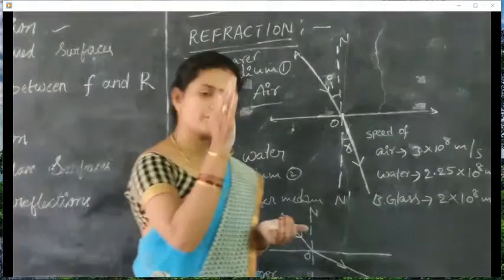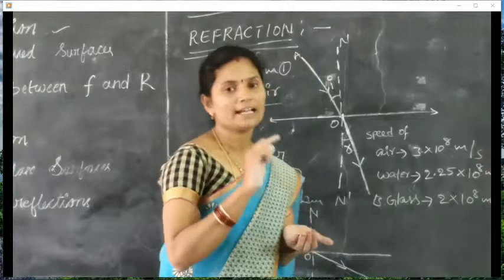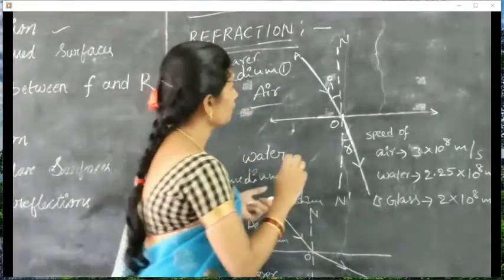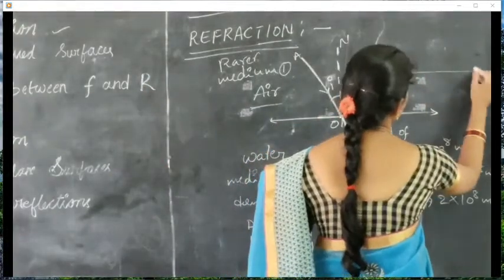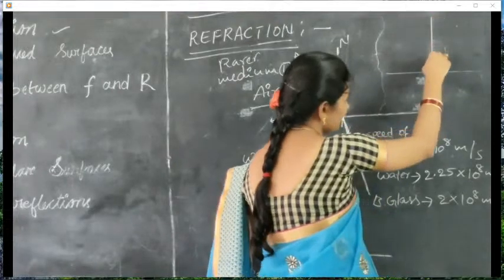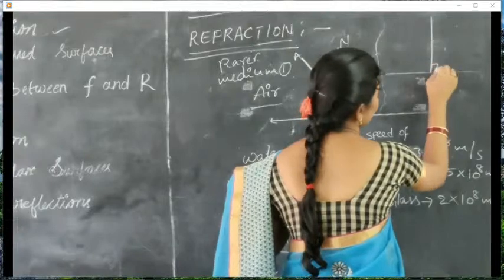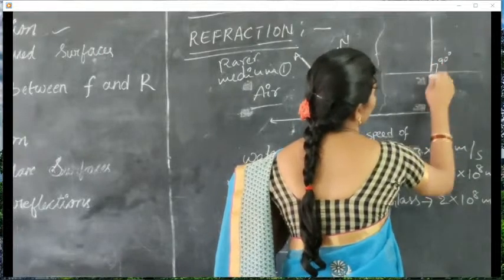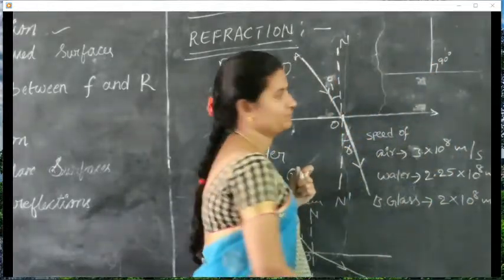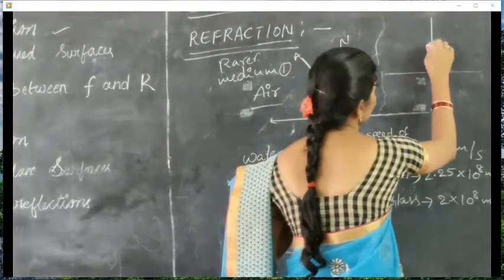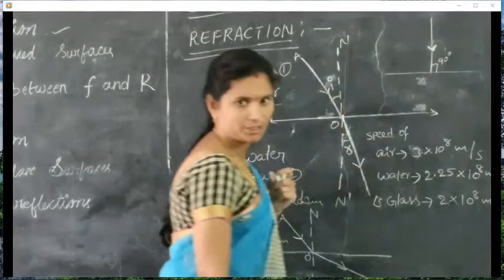If the incident ray makes an angle of 90 degrees, then there is no refraction.